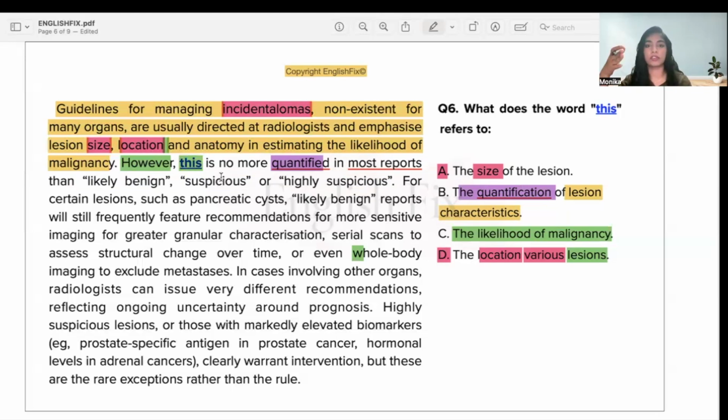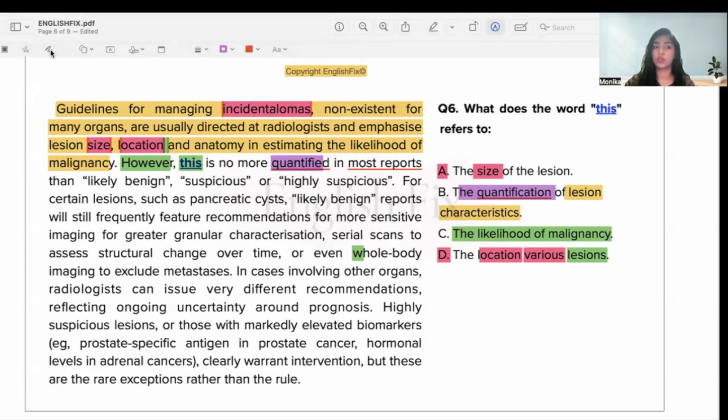That is not a better method in most reports than us saying likely benign, suspicious, or highly suspicious. Likely benign is not so great, suspicious and highly suspicious are not so great, because they don't give us a number. Quantifiers, quantity, quantified: numbers, some quantity, some number. I'm not getting that. So this is why I am going to choose answer option C, because clearly A and D should be wrong for the same reasons. And B just does not make sense because it has been mentioned here also. By substituting it, it doesn't make sense. So C is going to be the correct answer.